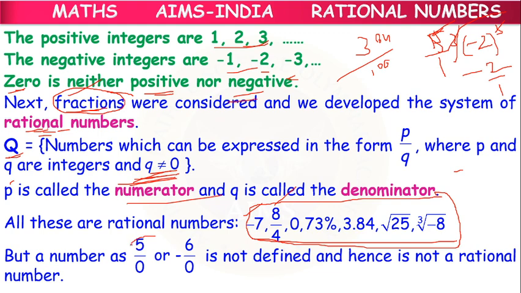But 5 by 0, -6 by 0, these numbers are not rational numbers, because in the definition already we have told q should never be equal to 0. Denominator part should never be equal to 0. So that condition applies. Because by 0 means it doesn't exist. So okay children, these are rational numbers. Rational numbers means which are in the form of p by q, or which can be written in the form of p by q, where p and q are integers, q is not equal to 0, we consider them as rational numbers.